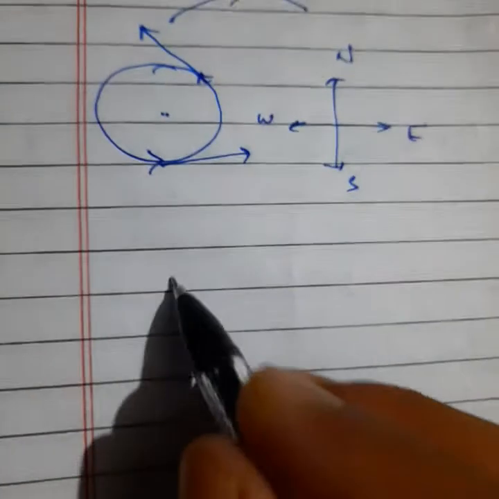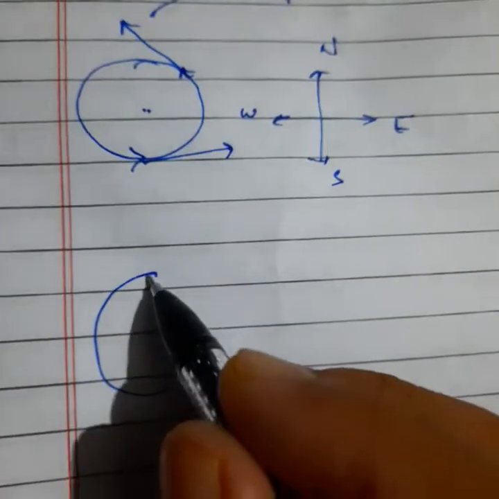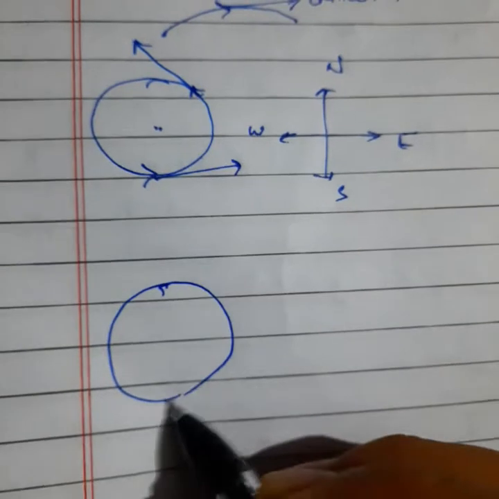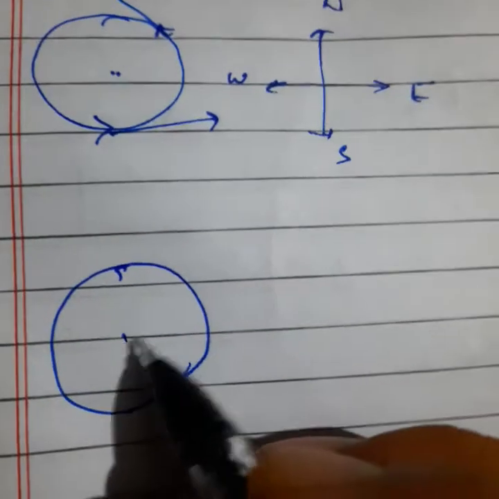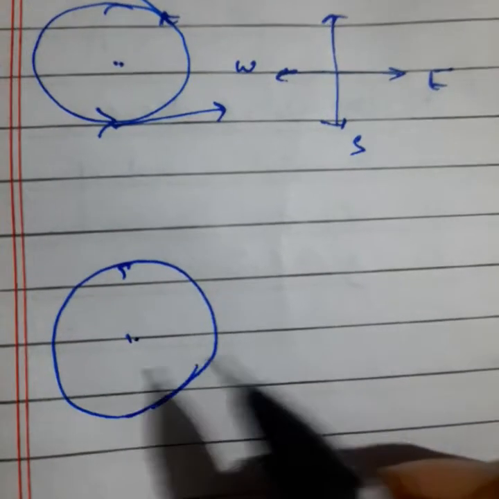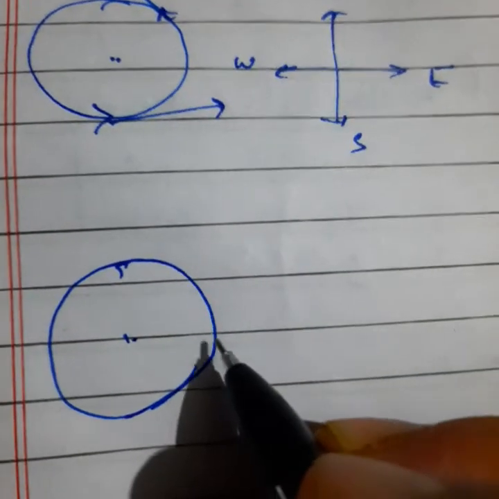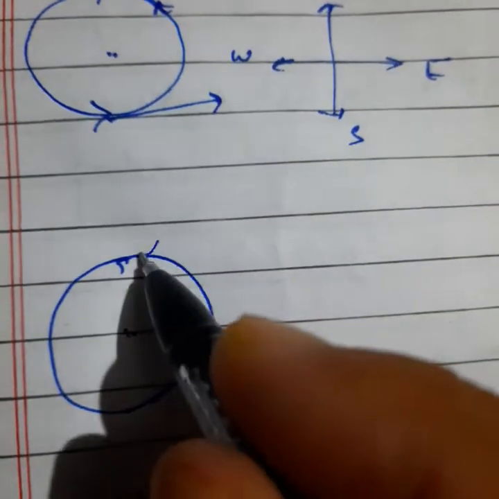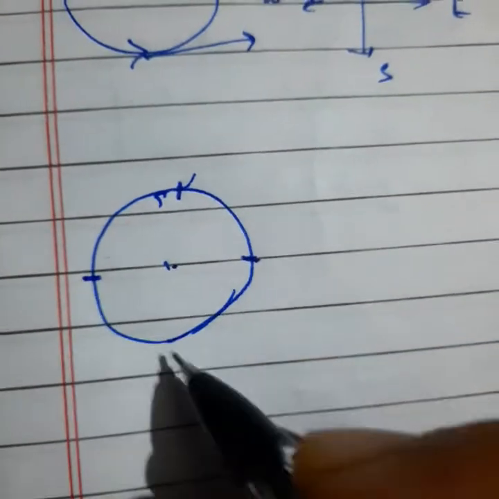Clear? If we talk about circular motion, listen students. Here we can say this is your center point, and anything will rotate around this center point, around this axis. Clear? So we will select 4 points on the circle: 1 point, 2 point, third point, and this is the 4th point.